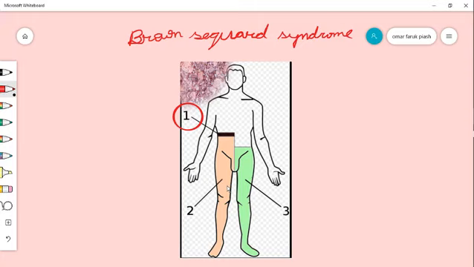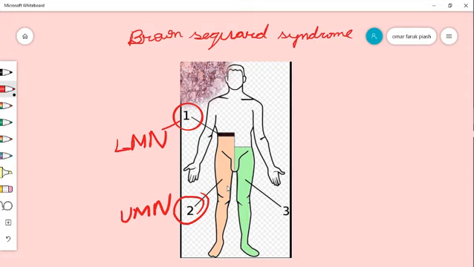And there is ipsilateral lower motor neuron sign at the level of lesion, and below the level of lesion, upper motor neuron type of lesion.